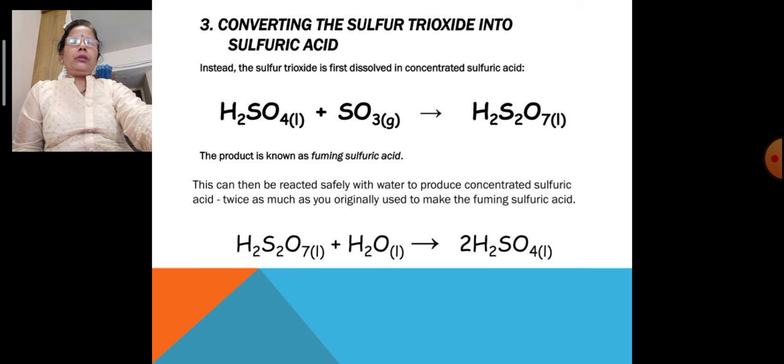Instead, the sulfur trioxide is first dissolved in concentrated sulfuric acid. There is the liquid oleum which is formed. The product is known as fuming sulfuric acid. This can be reacted safely with water to produce concentrated sulfuric acid, twice as much as you originally used to make the fuming sulfuric acid. So this is the reaction: liquid sulfuric acid, when again reacted with water in a liquid state, there is the formation of sulfuric acid.